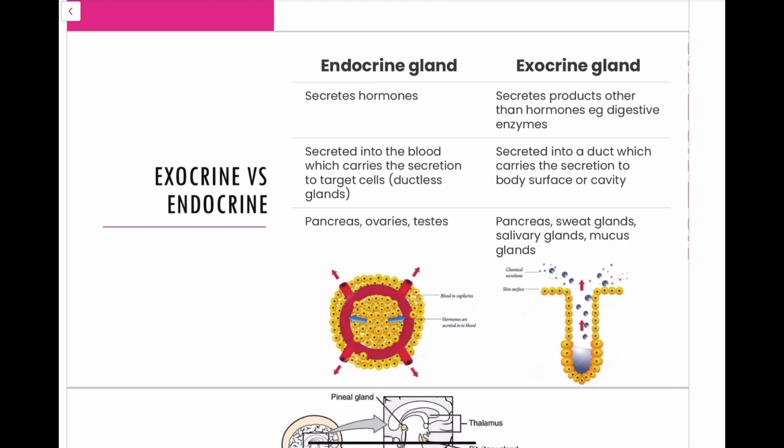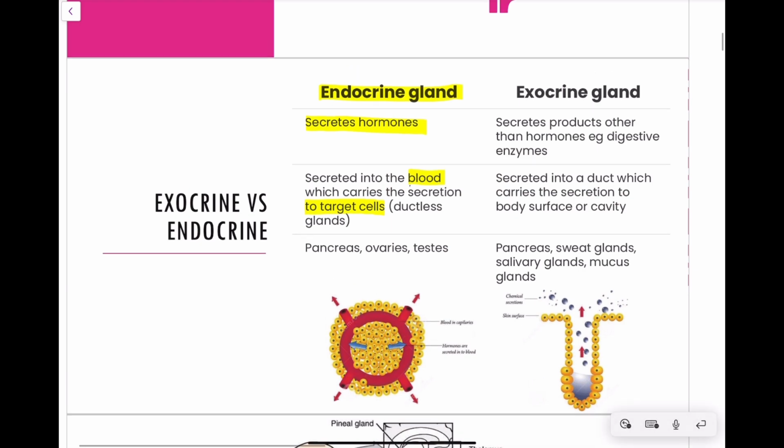When we talk about the endocrine system, it's also important that we talk about how these particular hormones are released. The endocrine system is made up of a series of endocrine organs and endocrine glands. The job of these glands is very simply to secrete or to release hormones, and they release these hormones into the blood. Through the blood, through our circulatory system, these chemical messengers travel to particular target cells around the body. Endocrine glands are also referred to as ductless glands because they do not release into ducts around the body. Again, they release into the blood.